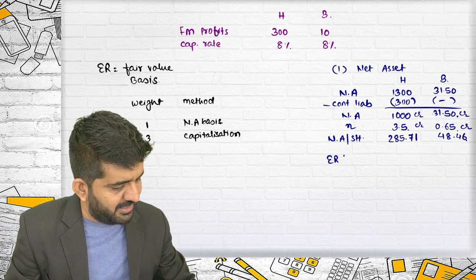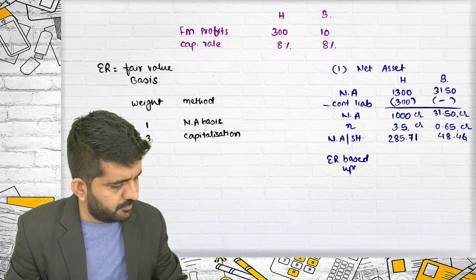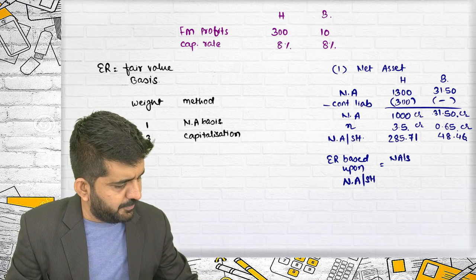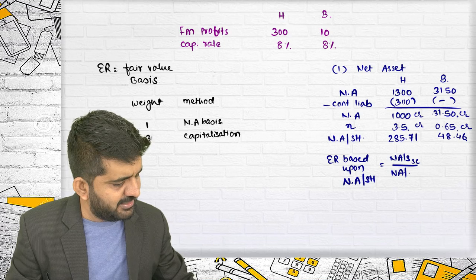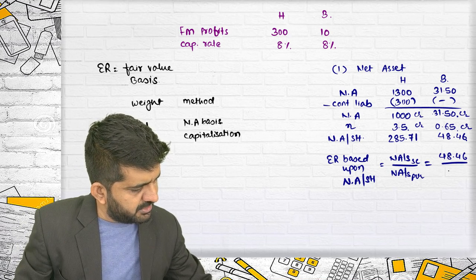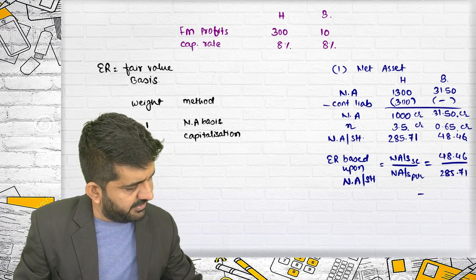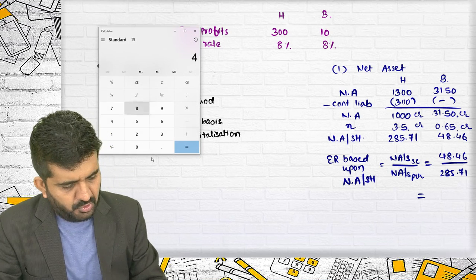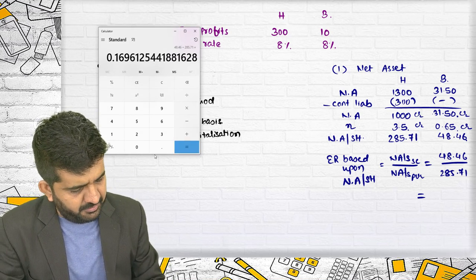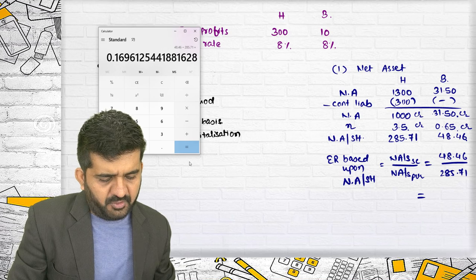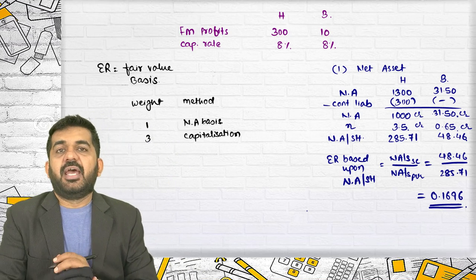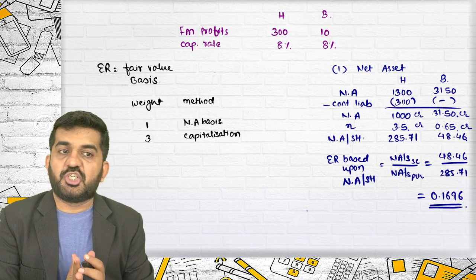Exchange ratio based upon net asset per share is net asset per share of the selling company divided by net asset per share of the purchasing company, which is 48.46 divided by 285.71. Let me find out the exchange ratio. 48.46 divided by 285.71. The exchange ratio will be 0.1696. This is the exchange ratio based upon net asset of each company.